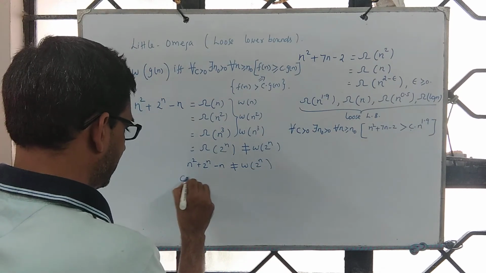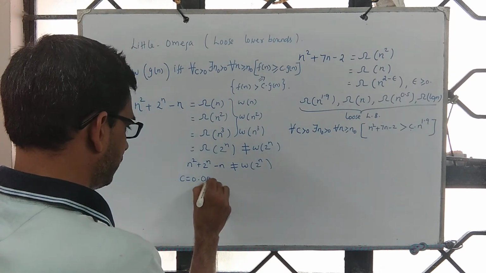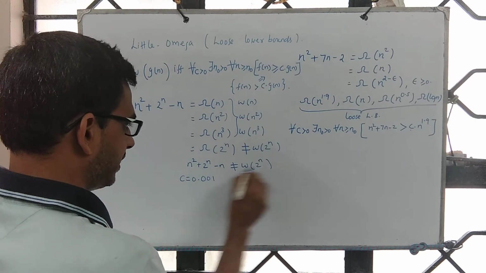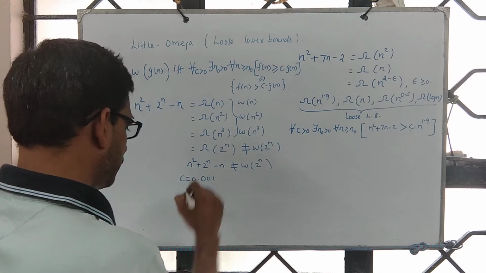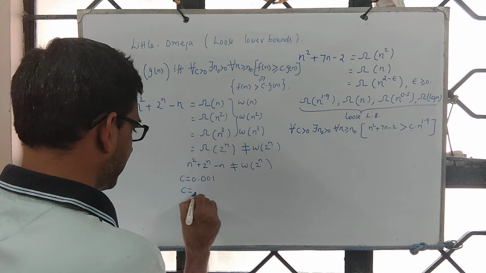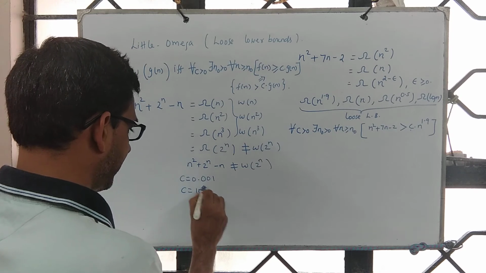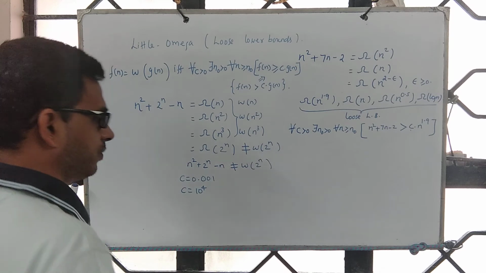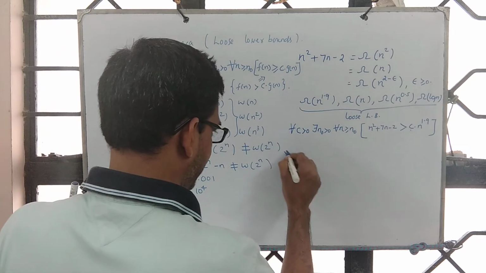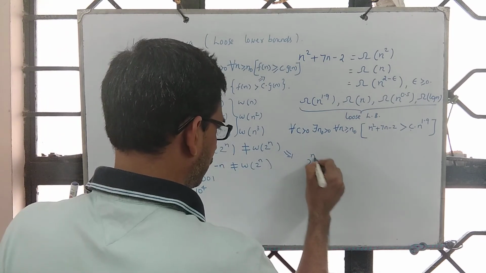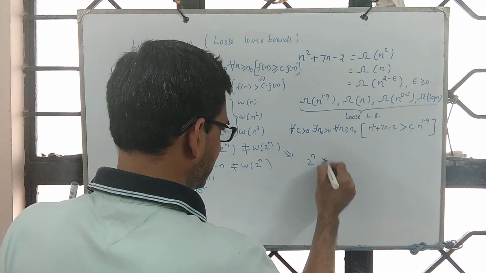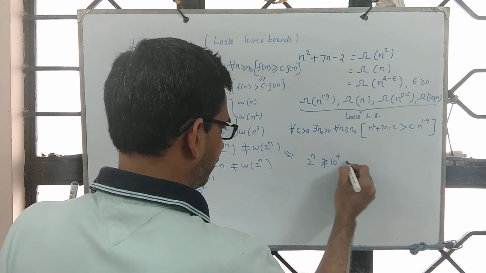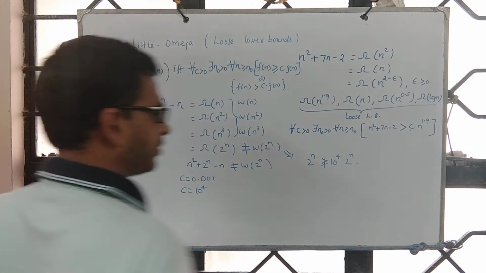For example, say c is 0.001, you see that it is true, but you choose a larger value. Suppose c is say 10 power 4, you see that it is not true, which you can observe from here itself. So 2 power n is not 10 power 4 into 2 power n.